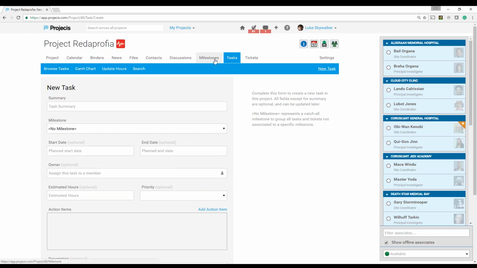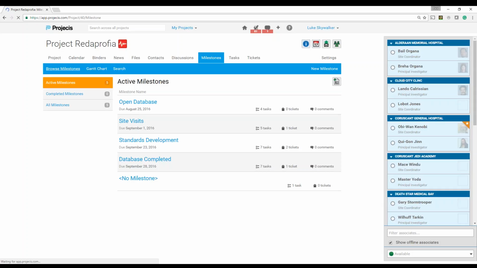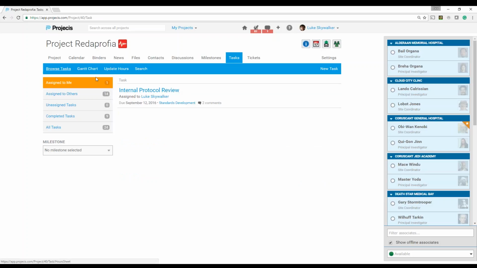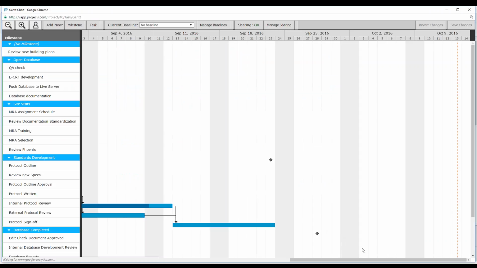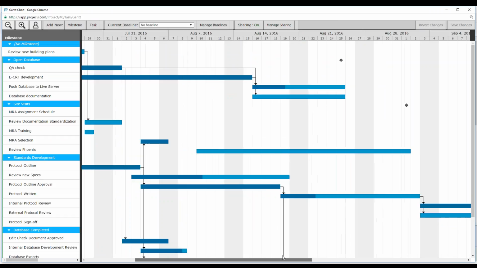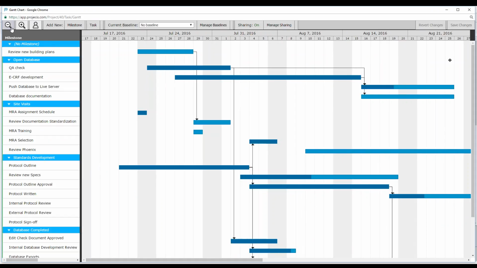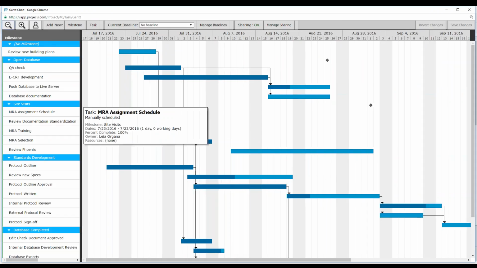Okay. So I'm not going to create any milestones and tasks at this point, but one thing I do want to show you is the Gantt chart. I can access the Gantt chart from the milestones or the tasks environment. Either one, if I select either, I will have access to this Gantt chart option. So let's go ahead and open up the Gantt chart. Now the Gantt chart consists of milestones and tasks, not tickets.